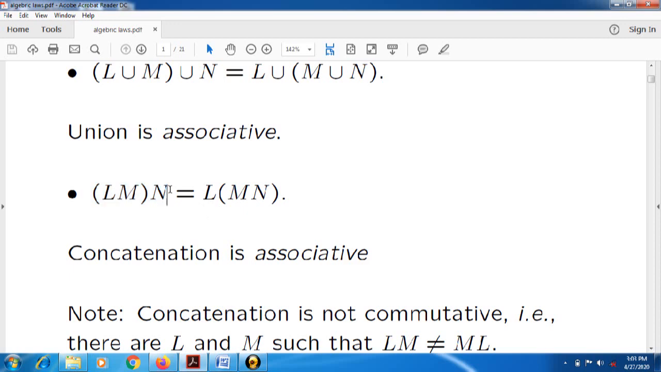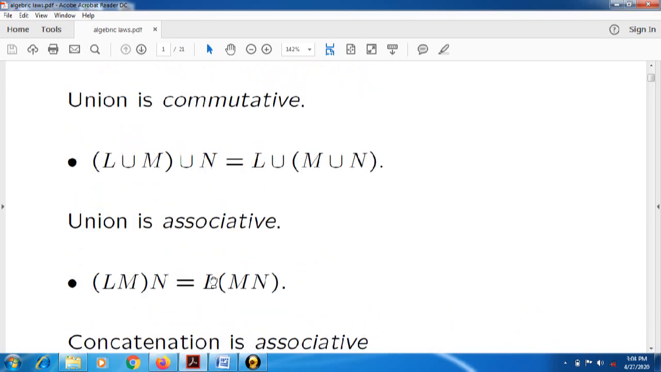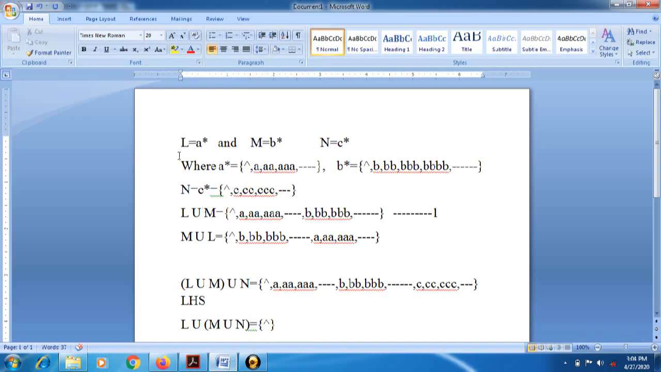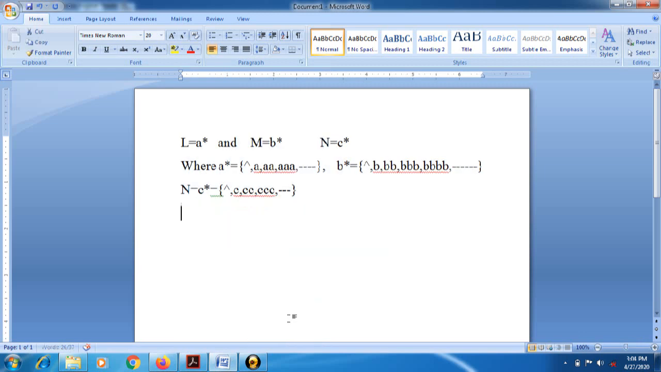Now suppose we have taken the concatenation operation for the commutative law. Is it true? Let's check it. Now see, we have already taken three expressions here: A star, B star, and C star. By using these three expressions, we will try to find out whether concatenation is commutative or not. In concatenation, suppose I have taken L and M, and if I change its sequence, we cannot find the same state as an answer.